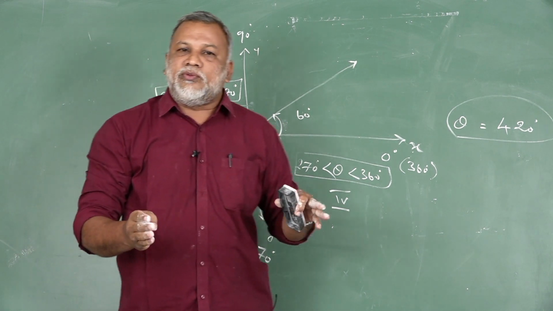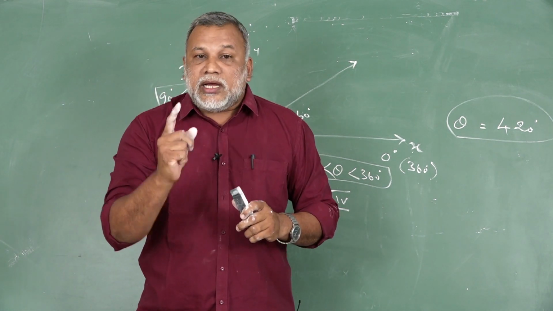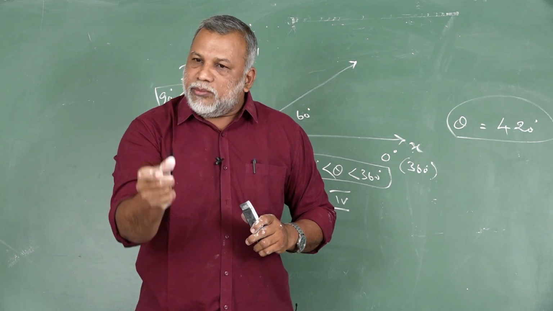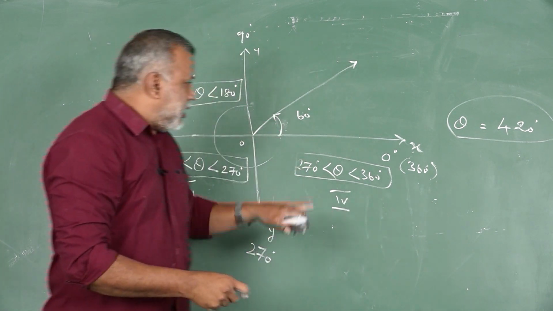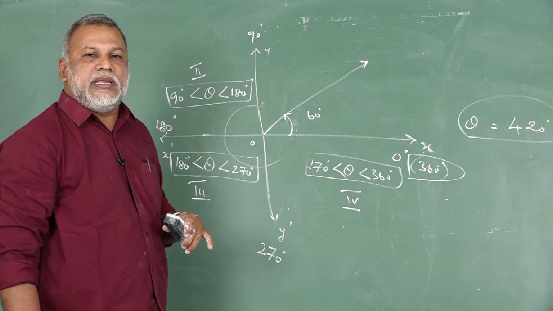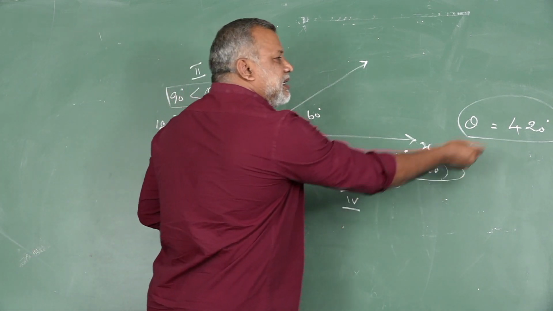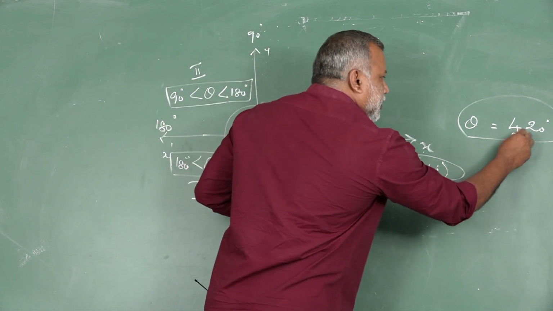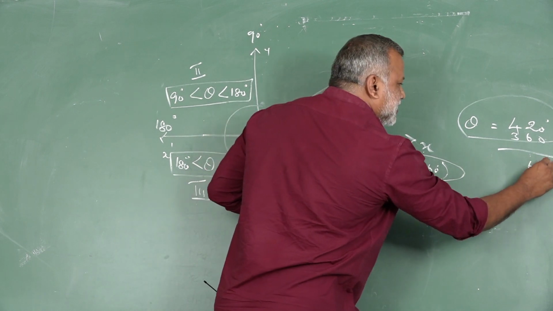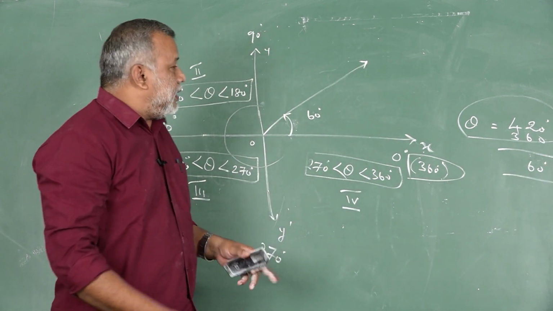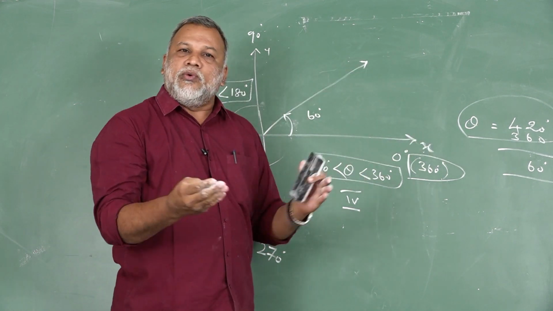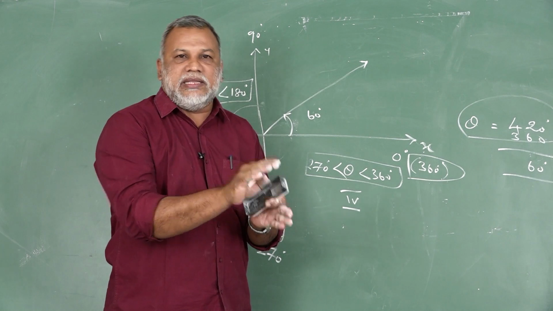Then what is the meaning of 420 degree? It completes more than one rotation. One rotation I already explained has 360 degree. So remove 360 degree from 420, and the remaining is 60 degree. Therefore, where does the 60 degree lie? In the same place. The 420 degree ray also lies in the same place.